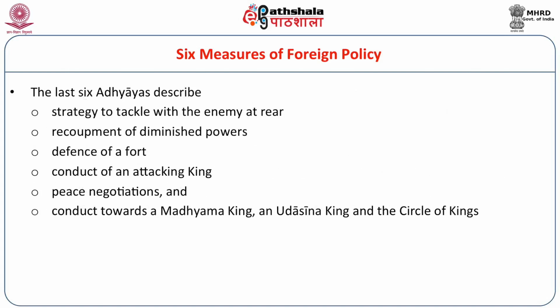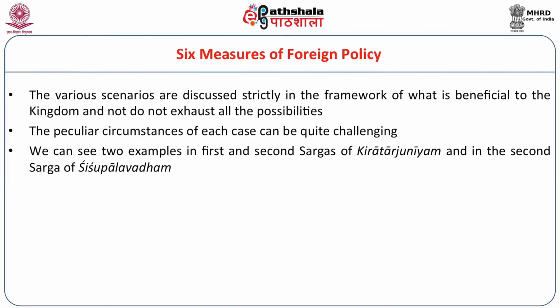The last 6 adhyayas describe strategy to tackle the enemy at the rear, recoupment of diminished powers, defense of a fort, the conduct of an attacking king, peace negotiations, and conduct towards a Madhyama king or an Udasina king and the circle of kings. How should a king be to all these particular neighbors? As I said before, the various scenarios are discussed strictly in the framework of what is beneficial to the kingdom, and they do not exhaust all the possibilities. They can get very complicated.